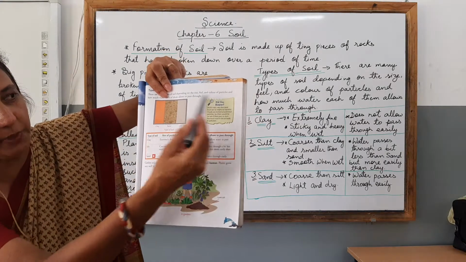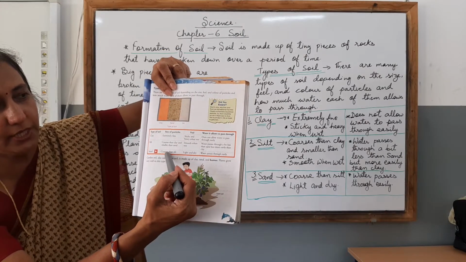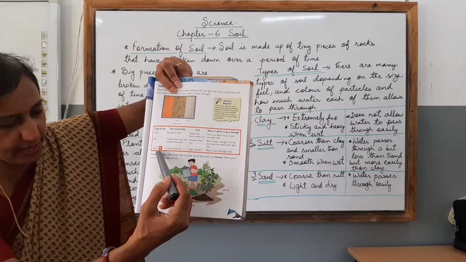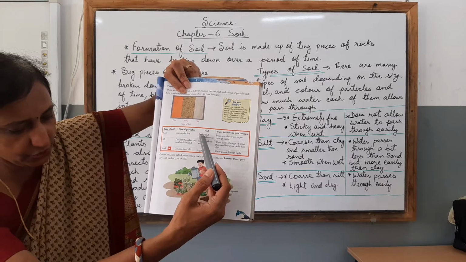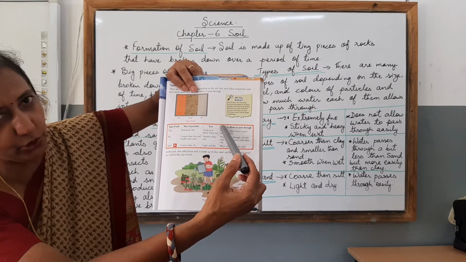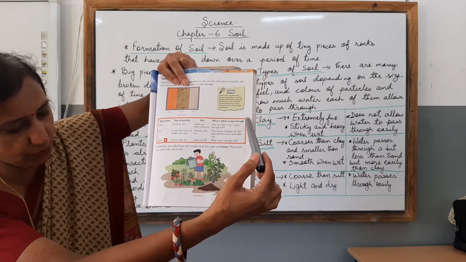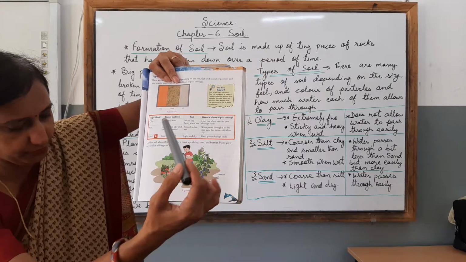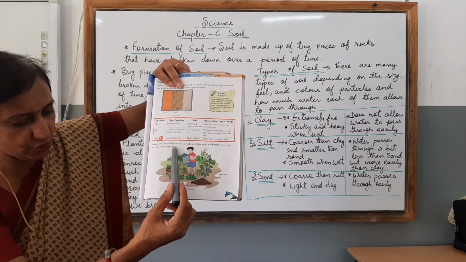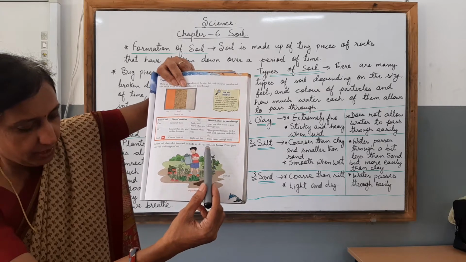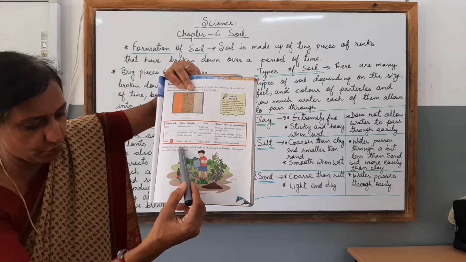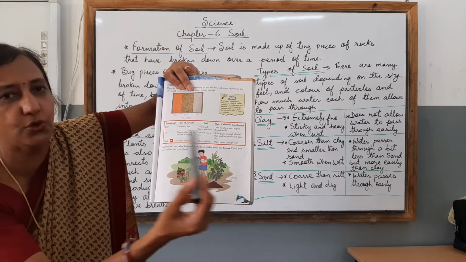Here we are coming to this page and I am going to explain this table to you. Here you can see the types of soils: clay, silt and sand. Then children, you are going to know about the size of particles. Then you will be knowing about the feel, and the water each allows to pass through, with the help of this table. Children, lastly you will know about the garden soil, also called loam soil. It is made up of clay, sand and humus. And children, plants grow very well in this type of soil.